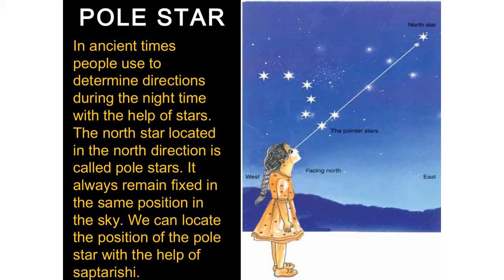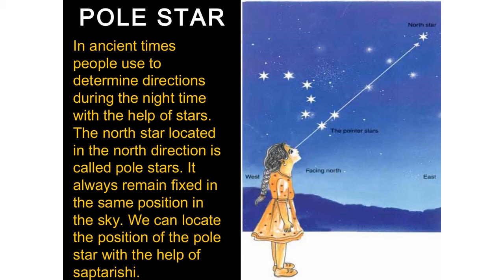First, I told you because it always points towards north. Now, once we know the north direction, the opposite direction to the north would be south. And if we stand facing the north direction, towards our right would be east and to the left would be west. Now, the moment we know our north direction, we can calculate the other three, and then it would be very easy to calculate the location and the direction of any place wherever we want to go. So in earlier times, using north star direction, using pole star direction, people used to find places.